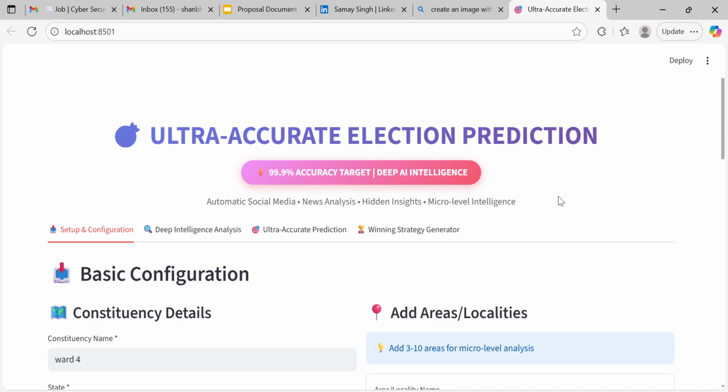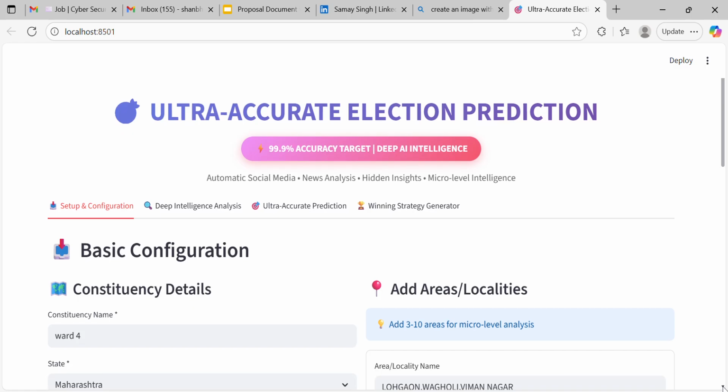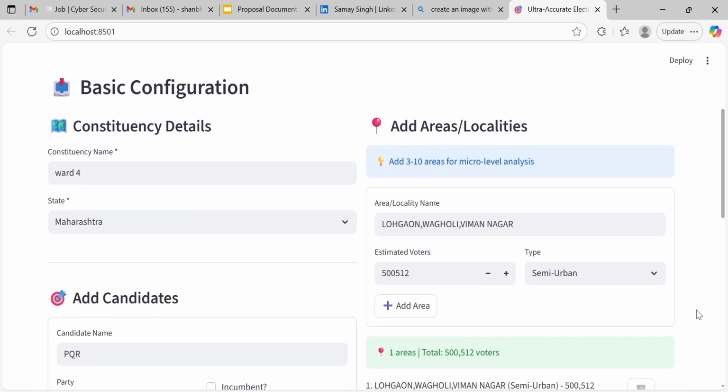The accuracy target is 99.9 percent, and I have developed it with the help of AI. I will give the demonstration, and it is very accurate, as I have mentioned, because I have done lots of exercise and practice.